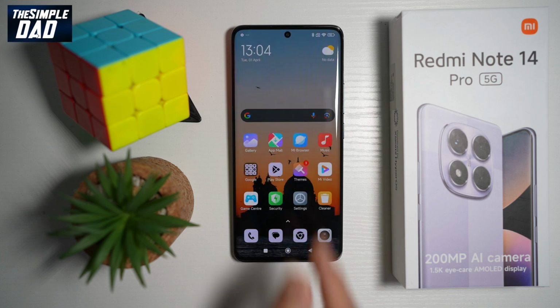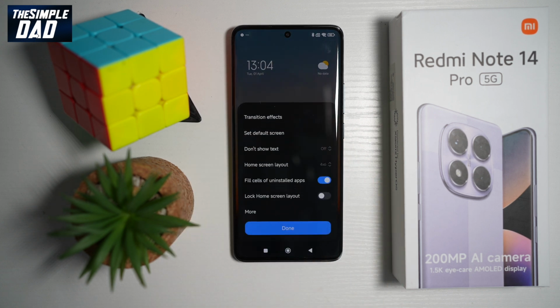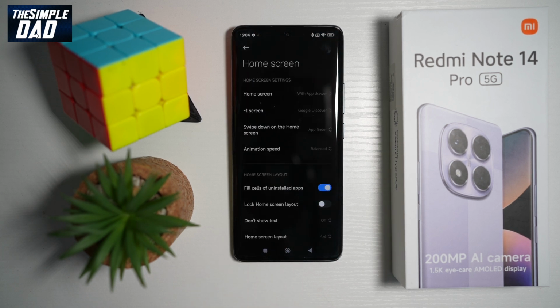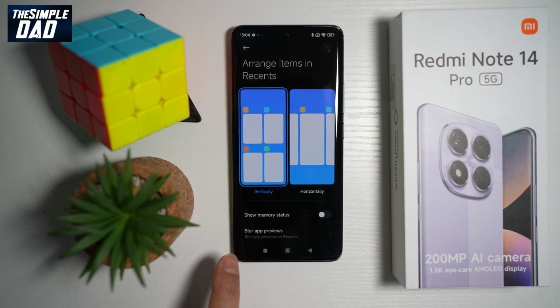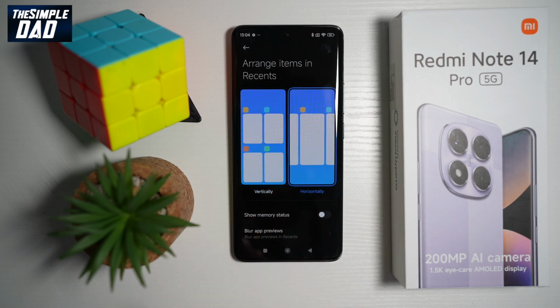So to do this, you want to go ahead and pinch in, then tap on settings. Now from here, tap on more. And now from here, you want to go ahead and scroll down until you see arrange items in recent. So now here you can go ahead and change how you want to arrange the items in recent. You can change it in vertical mode or in horizontal mode.